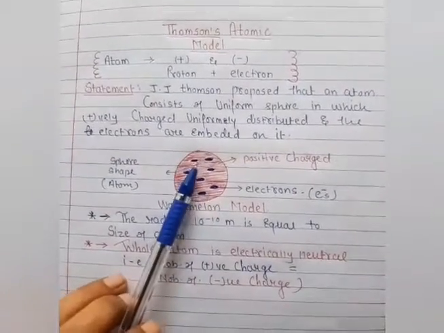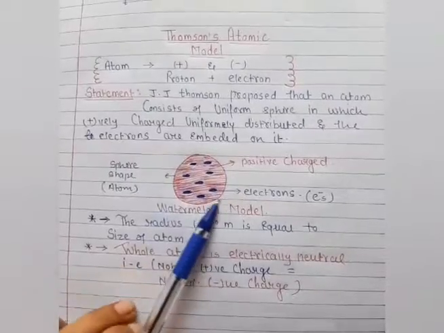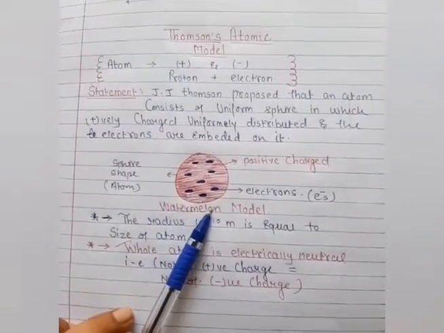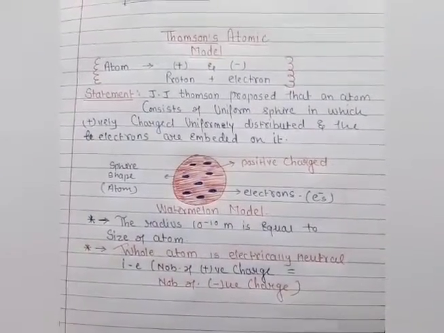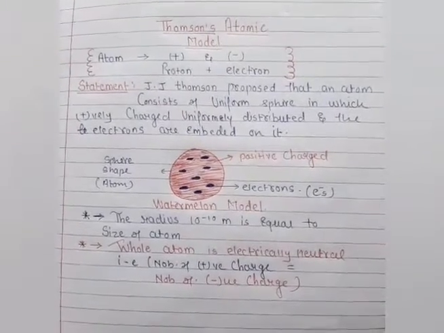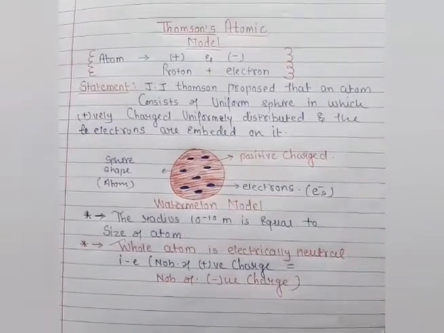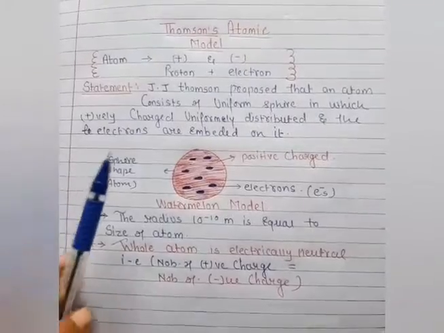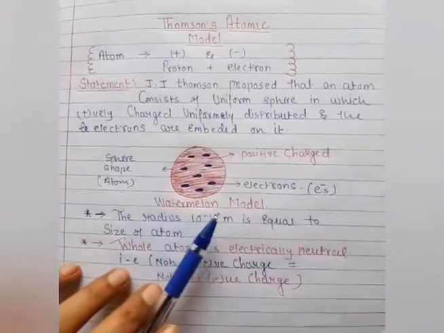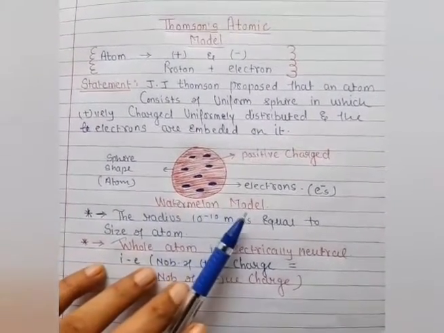So this whole shape looks like a watermelon. Yes, the scientist compared the atom to the fruit watermelon. That's why this theory is also known as the watermelon model.